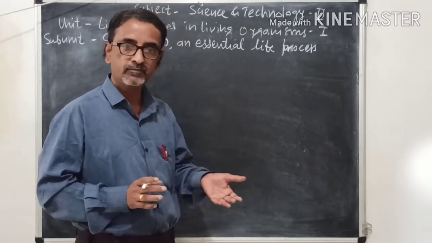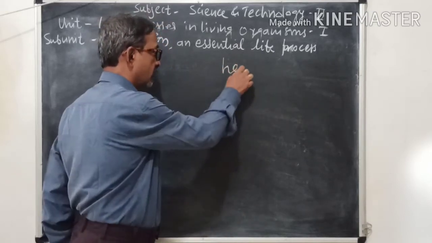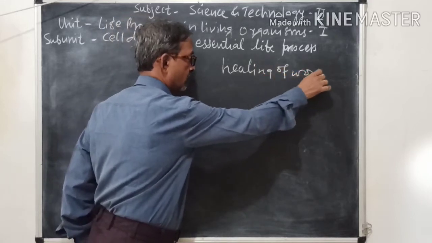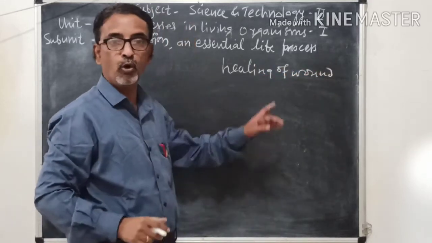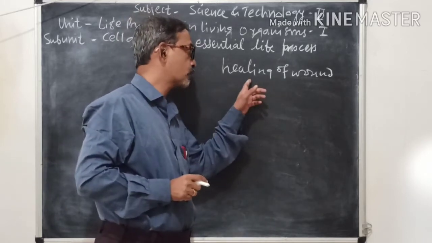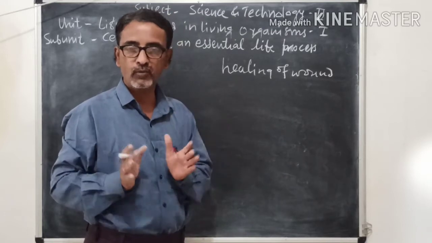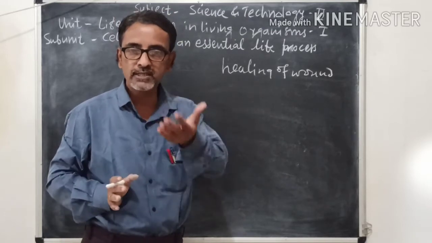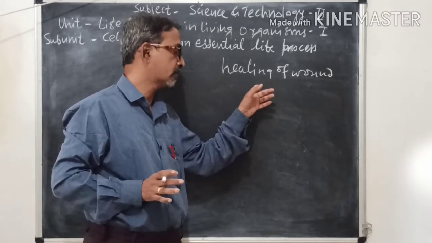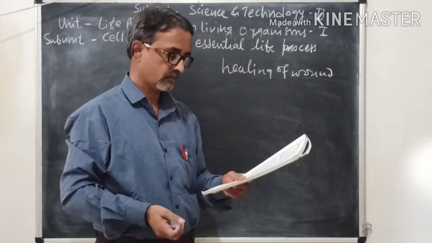So immediately there is healing of wound. We try to stop the flow of blood, and our body also works naturally by a process called healing of wound. And after healing of wound, new cells are formed and there is restoration in the body. So that is all about the first question.